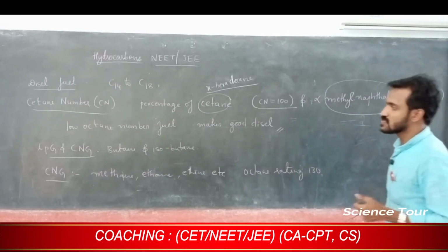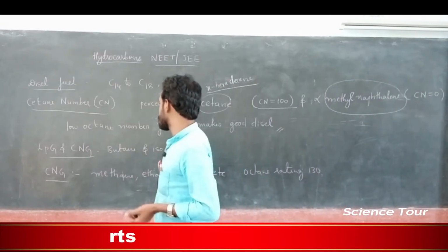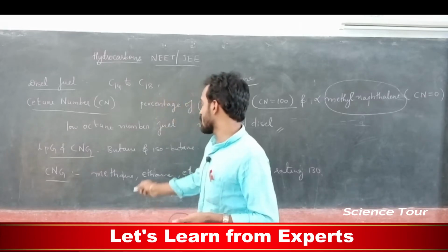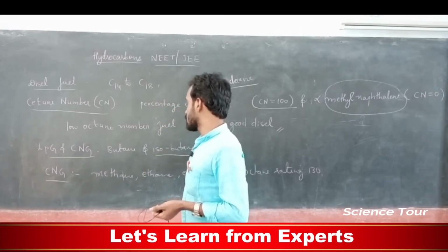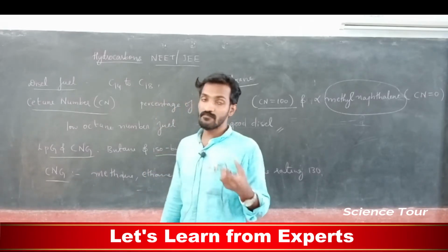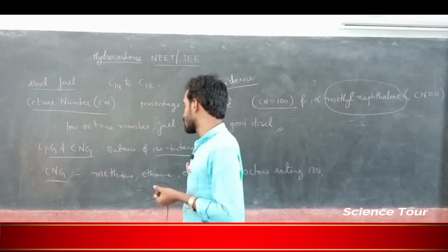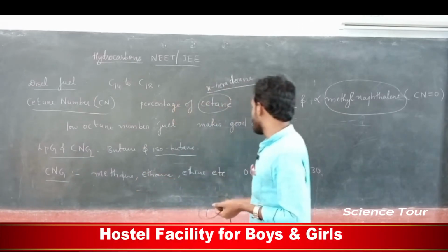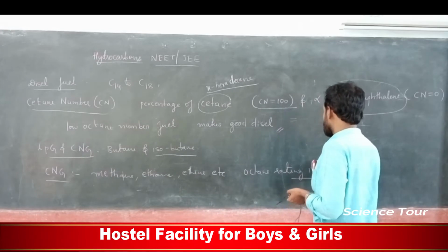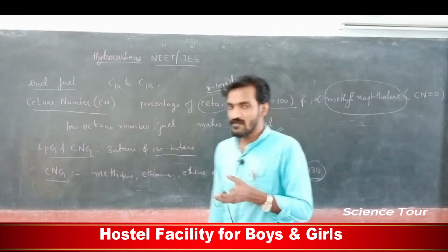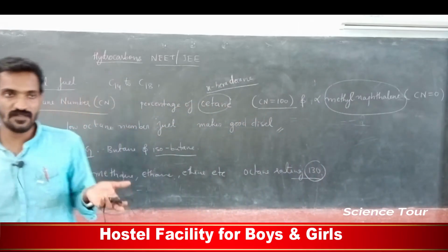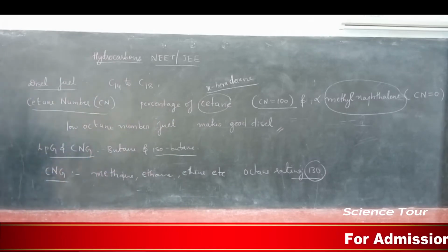These two are mixed. Next is LPG and CNG. LPG is liquid petroleum gas; butane and isobutane are examples. CNG means compressed natural gas, mainly methane and ethane. Octane rating is 130. Just for your information, I give one additional piece of information.